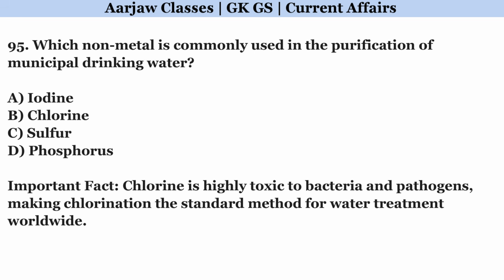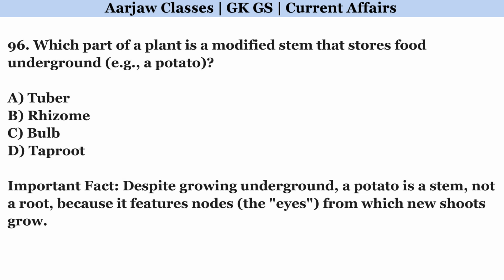Which nonmetal is commonly used in the purification of municipal drinking water? Right option is B. Chlorine. Which part of a plant is a modified stem that stores food underground? Right option is A. Tuber.